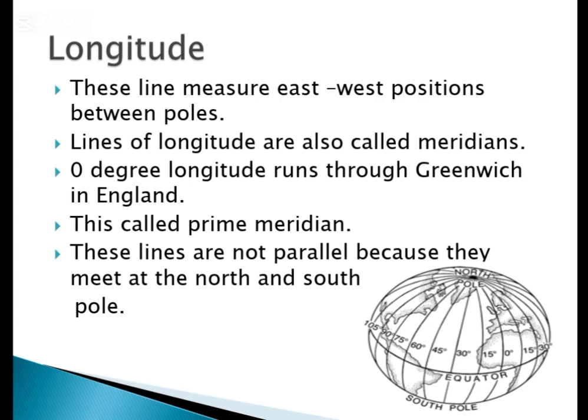Lines to the west of 0 degree are measured in degrees west. Lines to the east of 0 degree are measured in degrees east. Lines of longitude are not parallel because they meet at the North Pole and at the South Pole, as you can see in the given diagram.